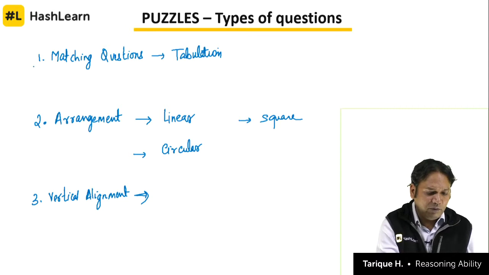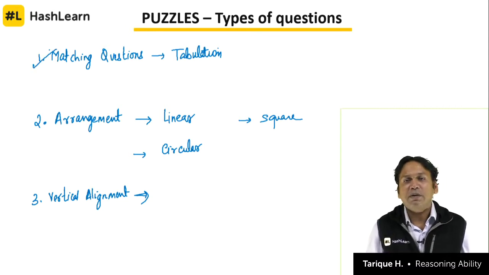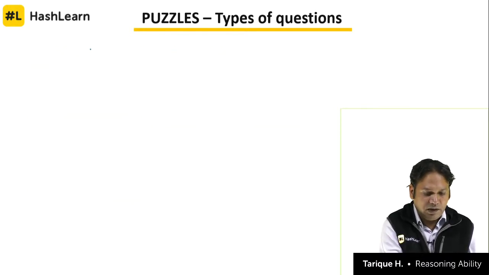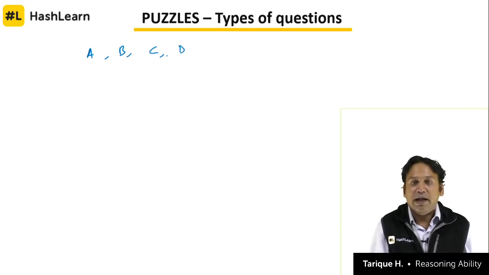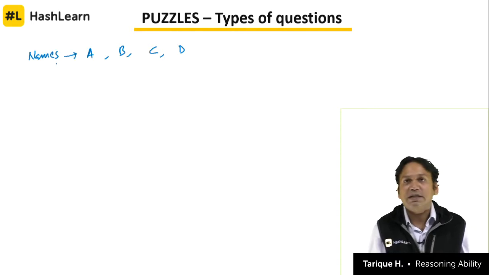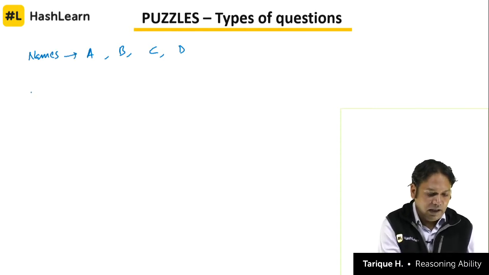Talking about the tabulation question, in tabulation we talk about making a table. For example, let us say there are 4 persons A, B, C, D, and these are the names of the persons. Okay. So names are given to you, 4 persons are there, A, B, C, D, and they live in different cities.